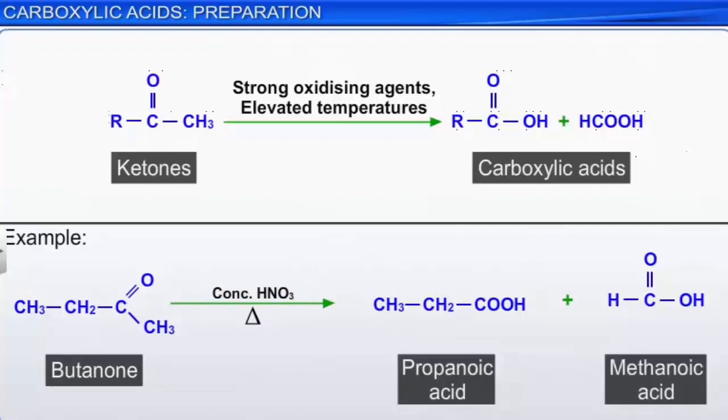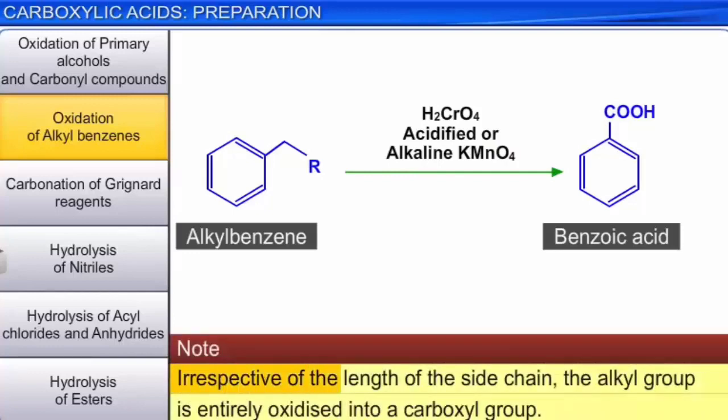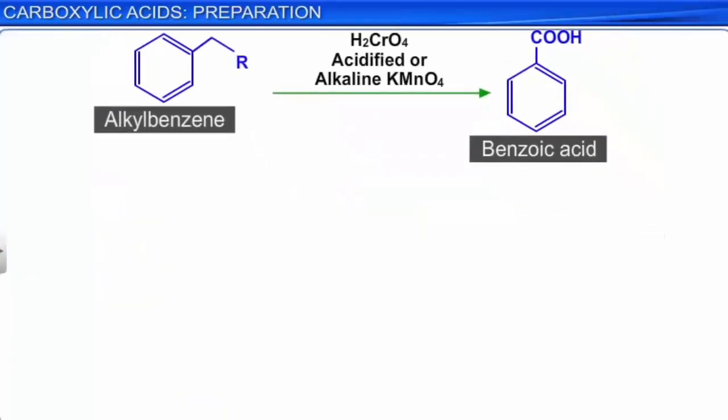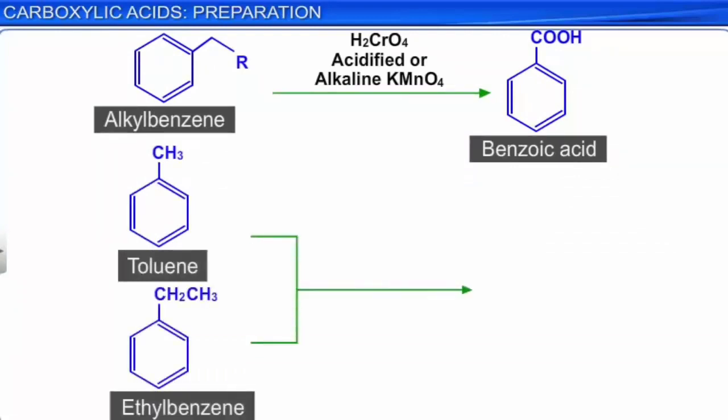One of the most useful methods of preparing an aromatic carboxylic acid is the oxidation of an alkyl benzene. Chromic acid or acidic or alkaline potassium permanganate is generally used for this purpose. It must be noted that irrespective of the length of the side chain, the alkyl group is entirely oxidized into a carboxyl group. For example, toluene or ethylbenzene, on oxidation with acidic potassium permanganate, gives benzoic acid.